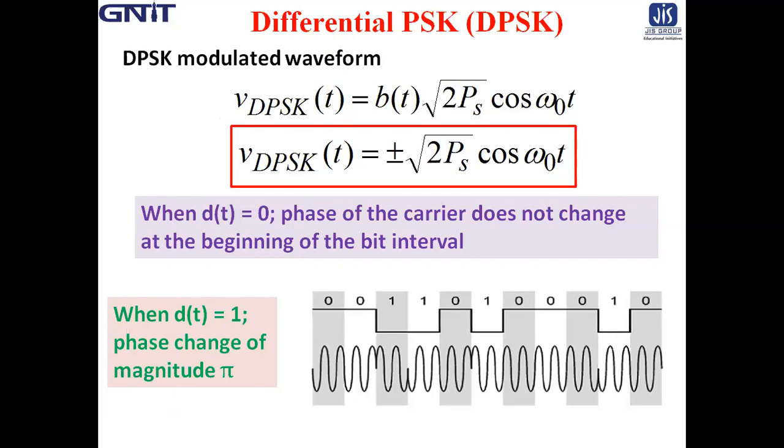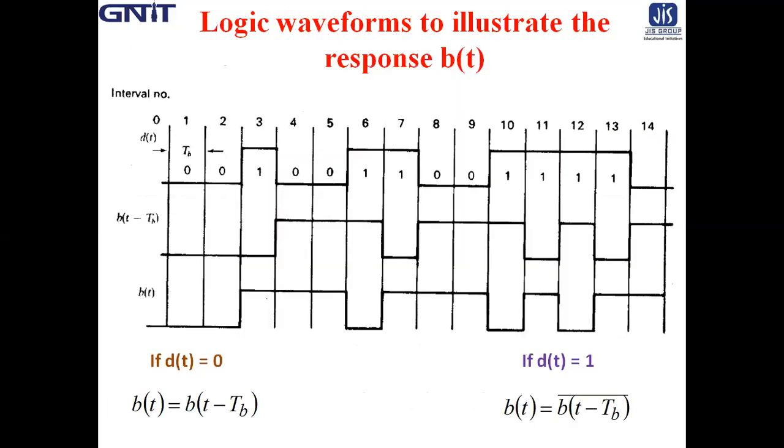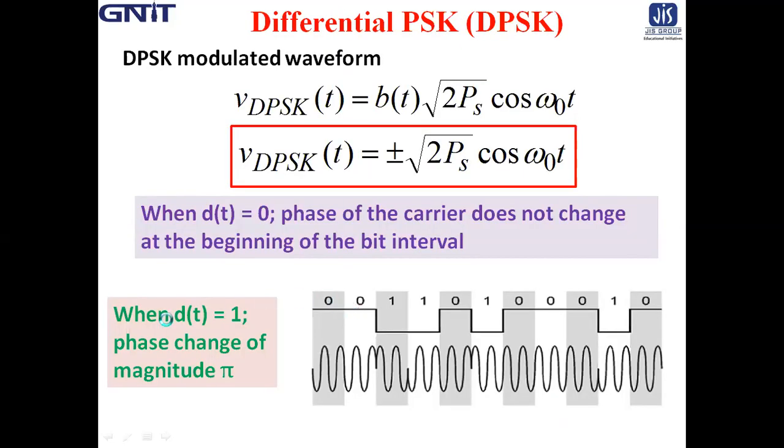But the question is, when dt is 1, bt and bt minus tb are just opposite. Whenever dt is 1, the output bt has changed its phase at the beginning of that bit interval by an amount of 180 degrees. So when dt is 1, there is a phase change of magnitude pi.